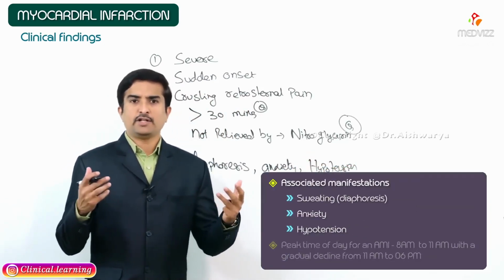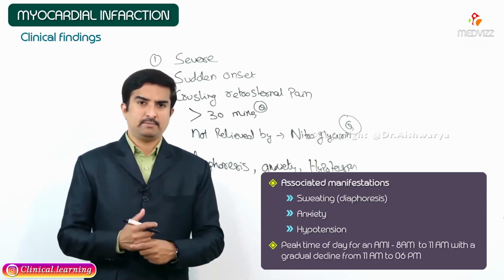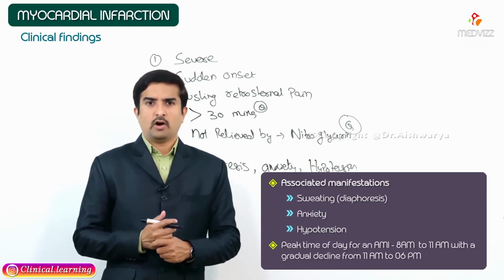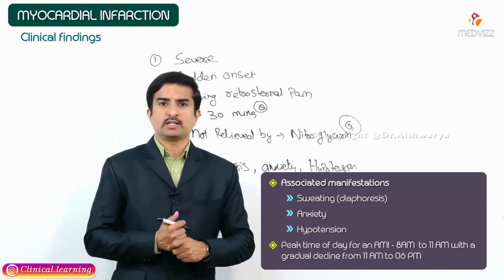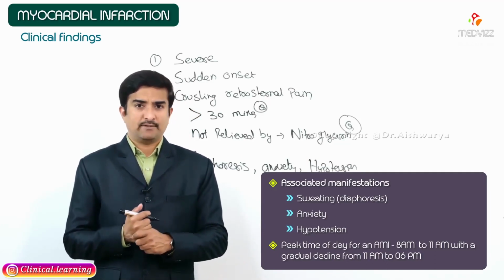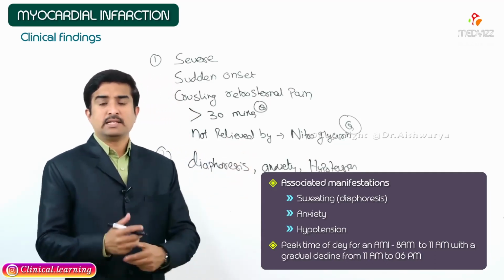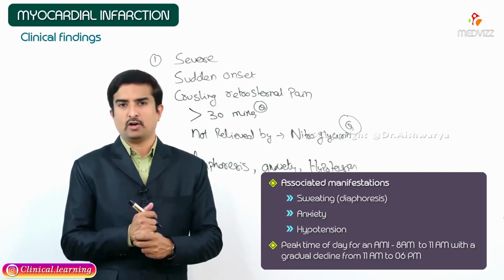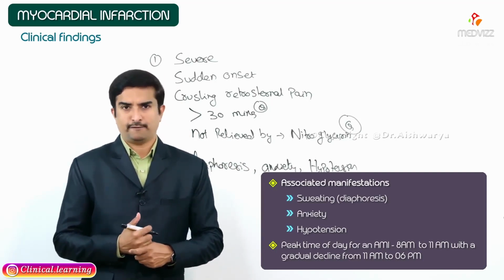And whenever we talk about the peak time of acute myocardial infarction, the peak time of day for an acute myocardial infarction is 8 to 11, with a gradual decline from 11 to 6. This is what we need to know about the clinical findings of acute myocardial infarction.